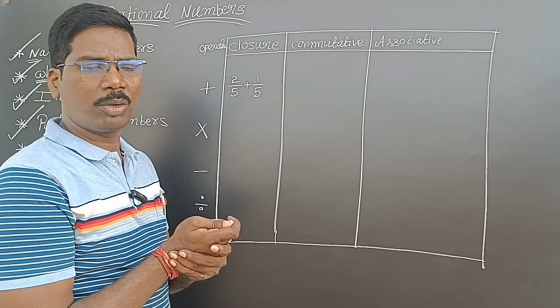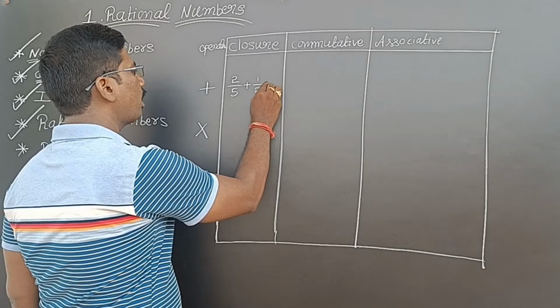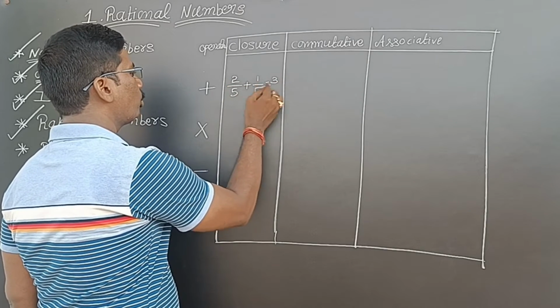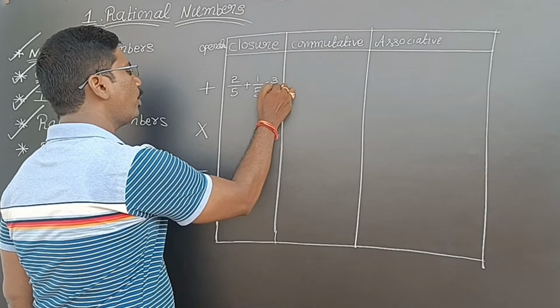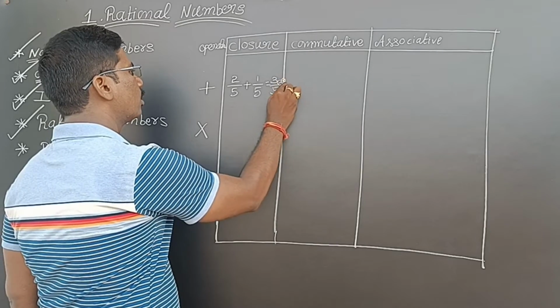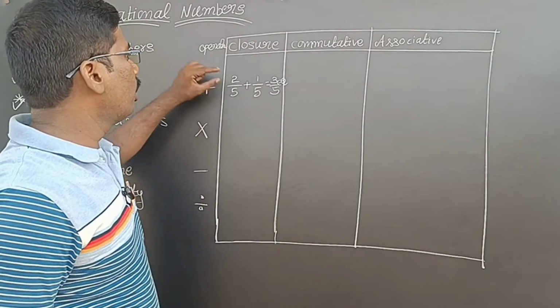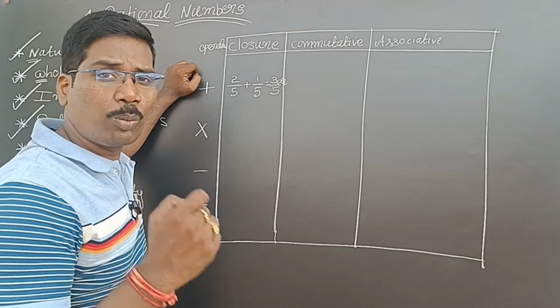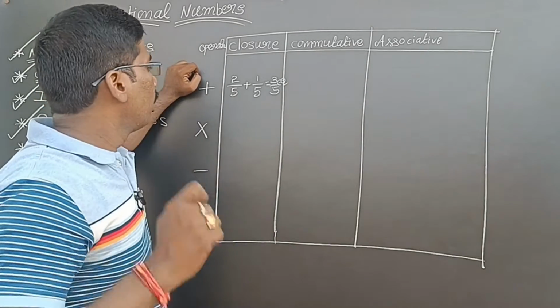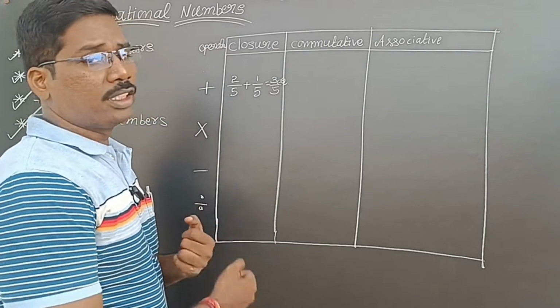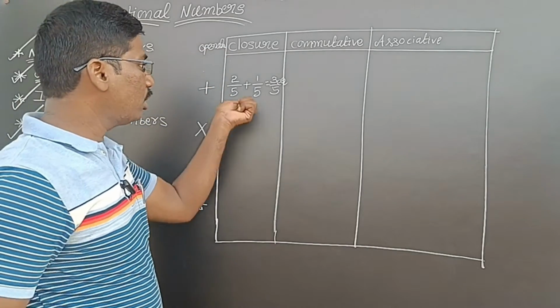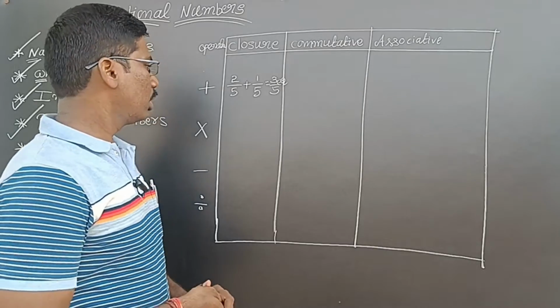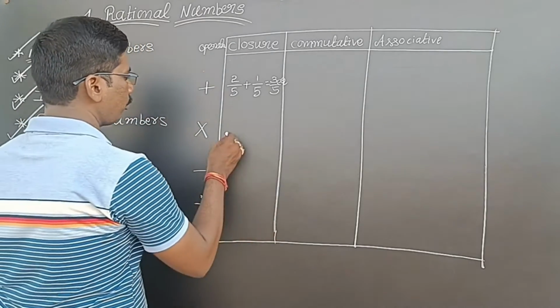It is closed within the same number system. So I am getting 3 by 5. 1 by 5 and 2 by 5 is 3 by 5, and 3 by 5 is also a rational number. So we can say that closure property is satisfied in rational numbers under addition, because the result is also a rational number. Now we will do multiplication.